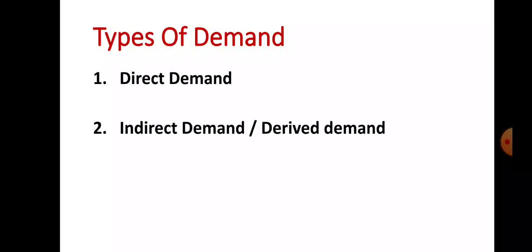Number two is indirect demand or derived demand. Suppose I want to start my business. What I need in the process of production? I need land, labor, capital, and myself organizer who organize the business with the help of factors of production. So demand for all these factors of production is an indirect demand. So indirect demand is also known as producer's demand. Another name for indirect demand is derived demand. So demand for all factors of production is indirect.